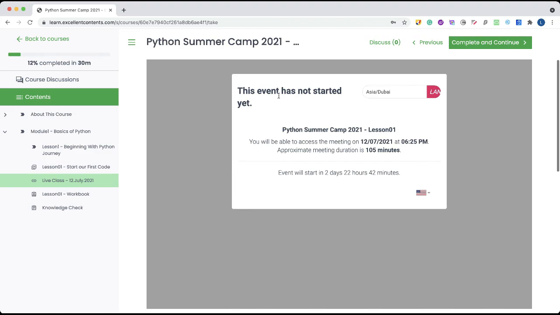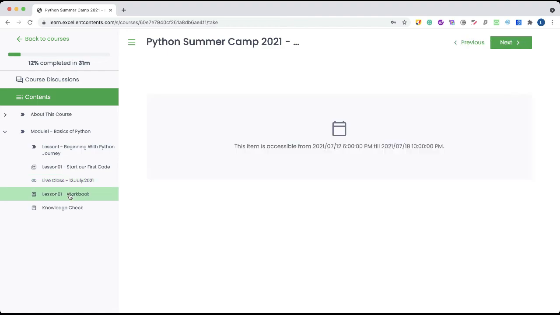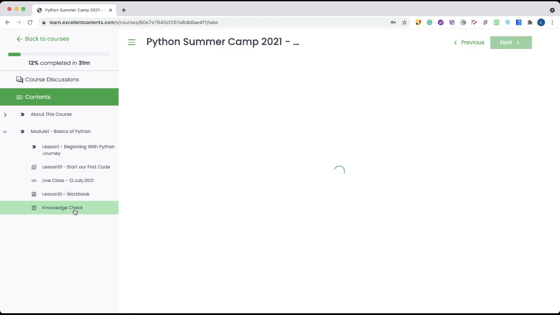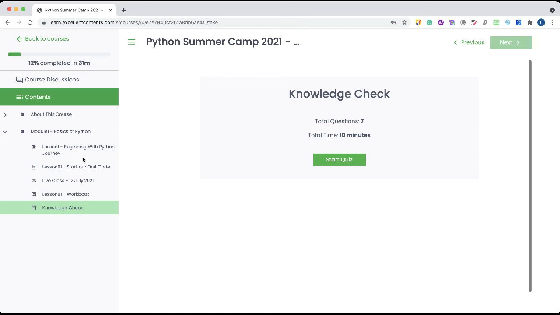After the live lesson, you will be given a workbook with some tasks related to what we have learned in the live lesson, and you need to complete the tasks and submit them before the end of this week. This will be open and accessible once you finish your live classes. And there will be a knowledge check quiz where you check how much you have understood from this lesson and your practice in the workbook. We will be adding other lessons and modules once the course has started.